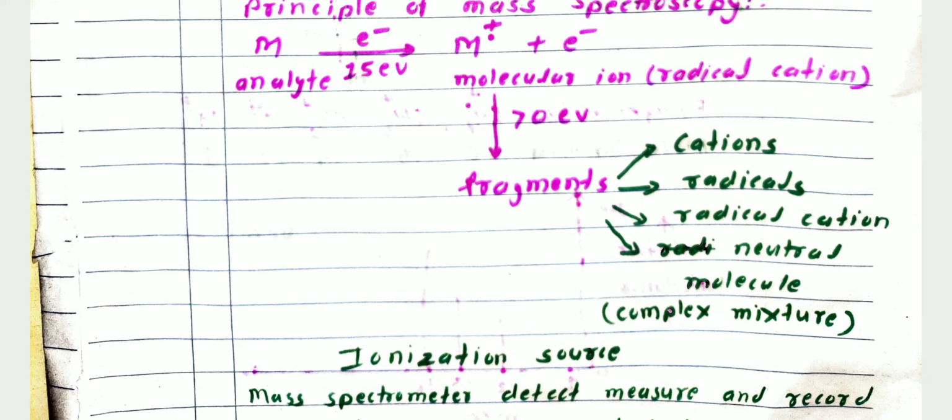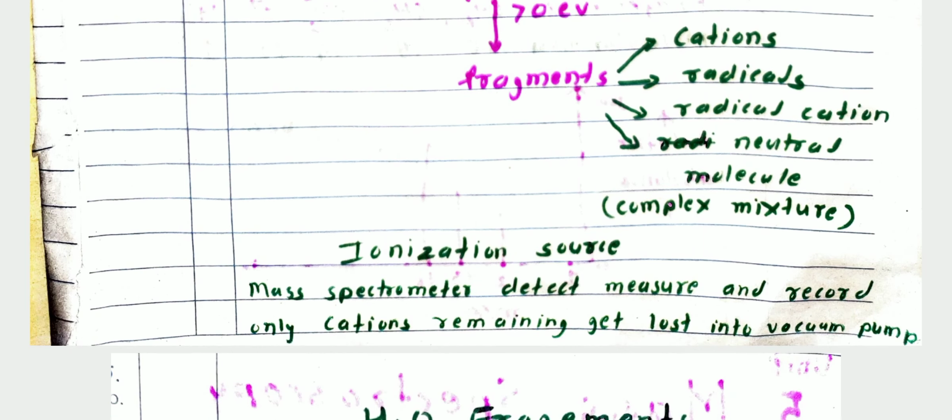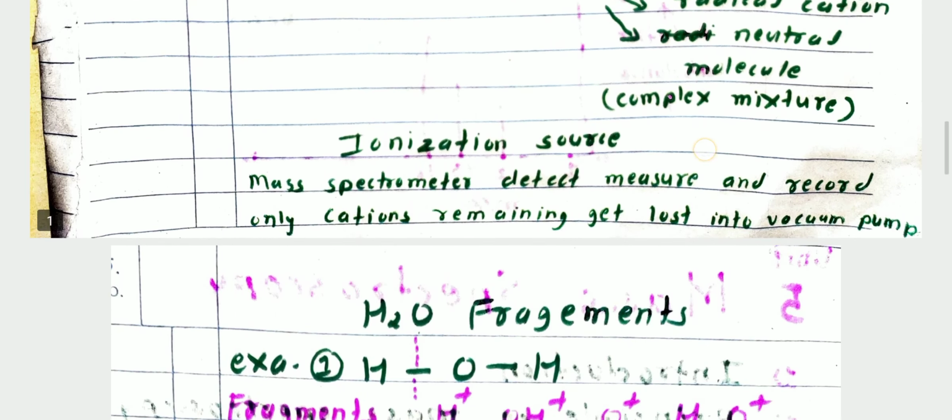Cations differ in mass to charge ratio, that is m/e ratio. The intensity of the cationic beam corresponds to the relative abundance of the ionic type it carries and gives a signal in the mass spectrum. Only cations are detected, measured and recorded in mass spectroscopy.